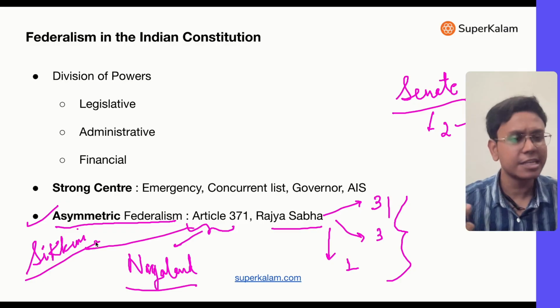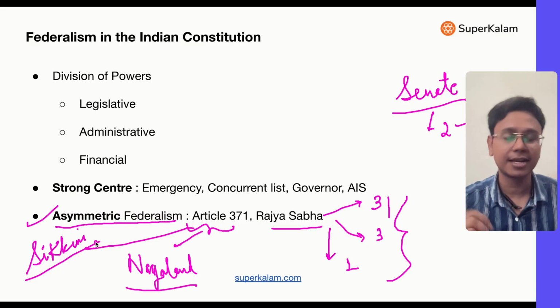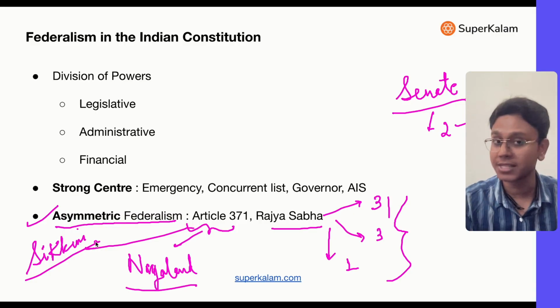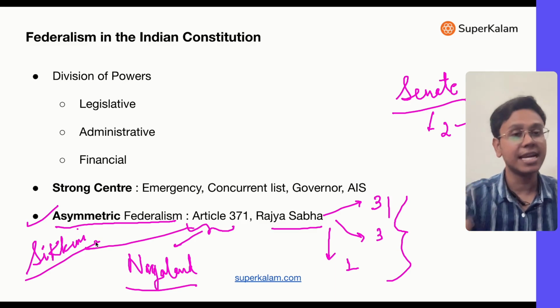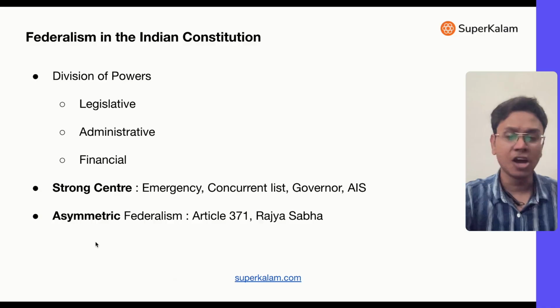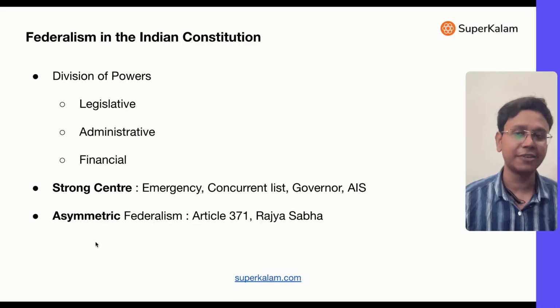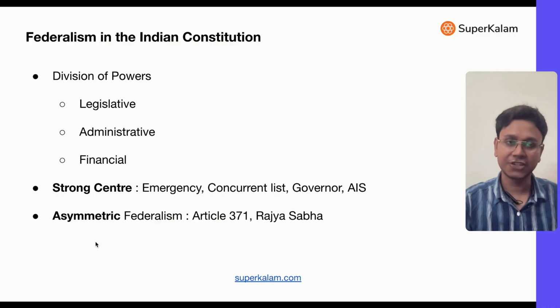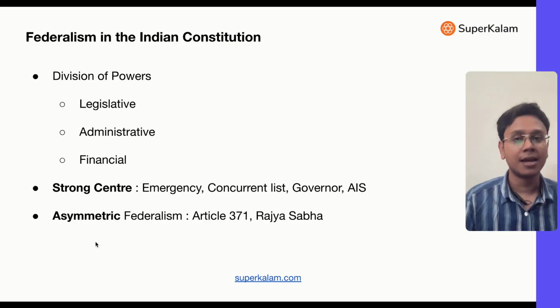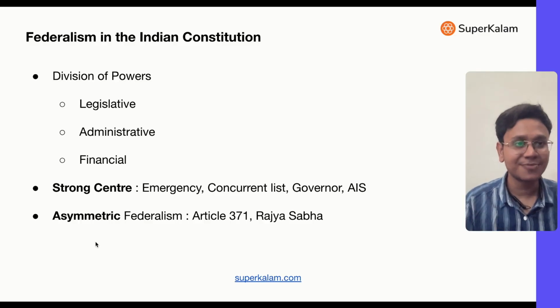Now these states are very small and culturally very unique. That's why they should be given some kind of special protection. So these have been given under Article 371. These have not been given to other states like Uttar Pradesh and Gujarat. That's why there is an asymmetry in our federalism. So I hope you have understood the features of Indian federalism. There's a division of power: legislative, administrative, financial. The Center is strong. All states are not equal. Few states are given some special provisions in order to preserve their culture and so on.